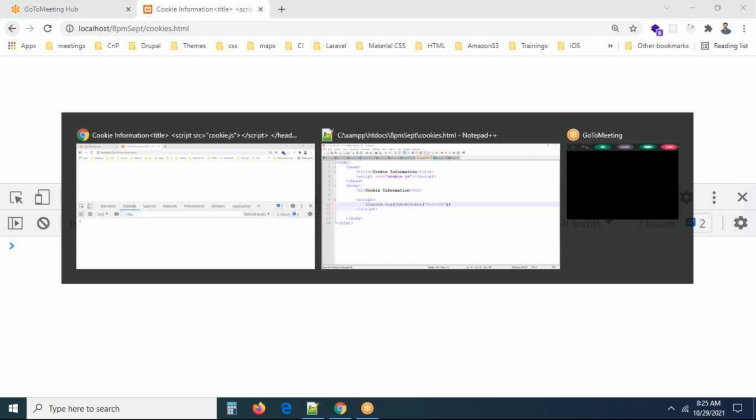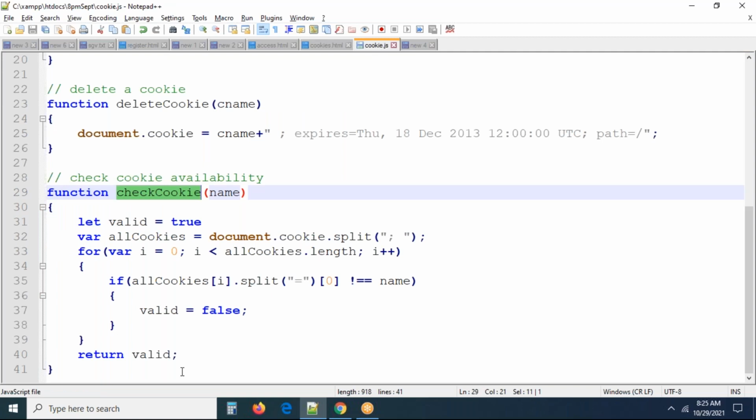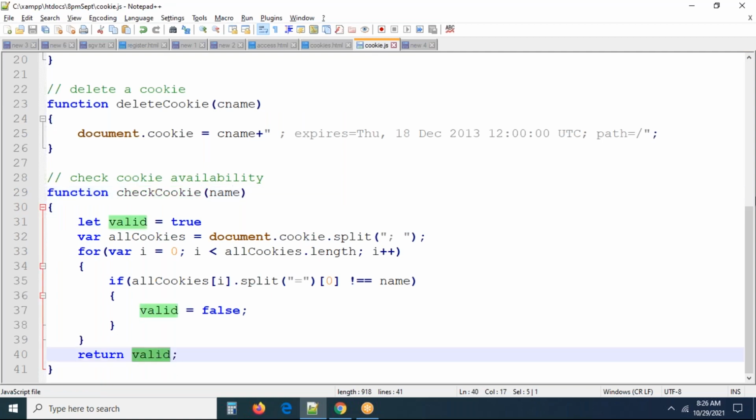Console.log check cookie welcome. It is there, right? Let me check whether we are going to the following function or not. Check cookie is there. Valid.